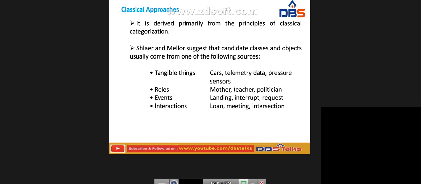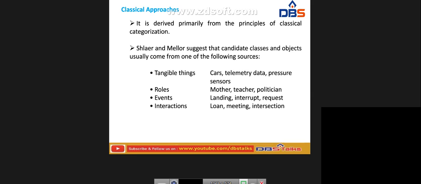Next, classical approaches. It is derived primarily from the principles of classical categorization. Schlaer and Mellor suggest that candidate classes and objects usually come from one of the following sources: tangible things, roles, events, and interactions.